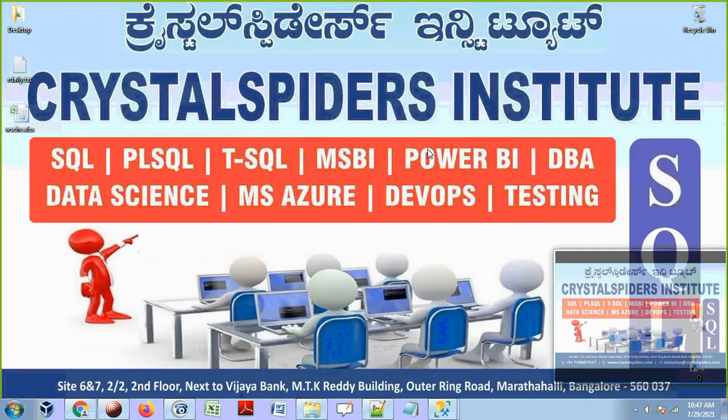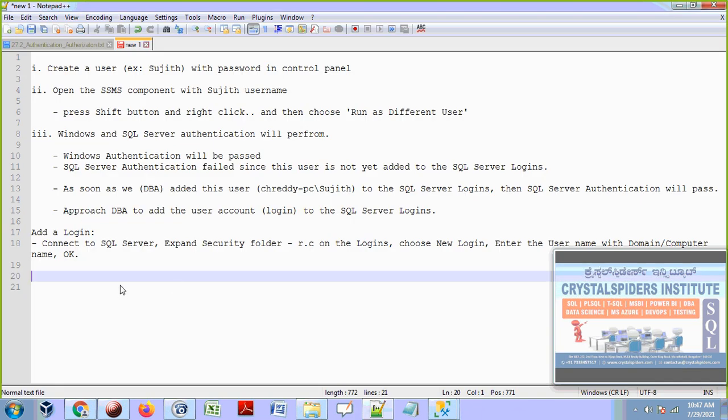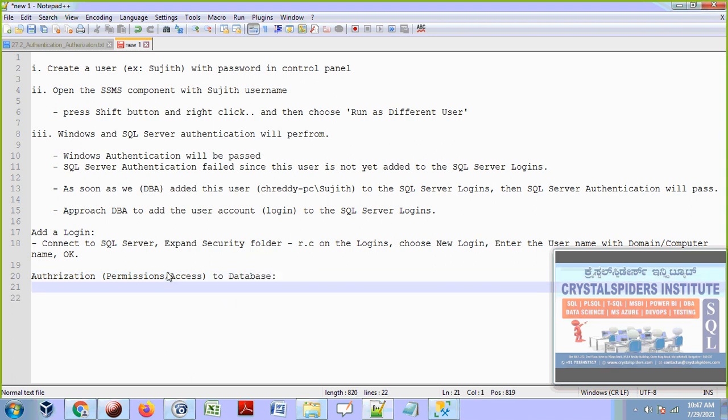So how will they grant access? So after adding the logins, now authorization will come, guys. Authorization is nothing but permissions. Permissions are access. So guys, what type of access you can grant, how you will grant, all that we can see one by one.